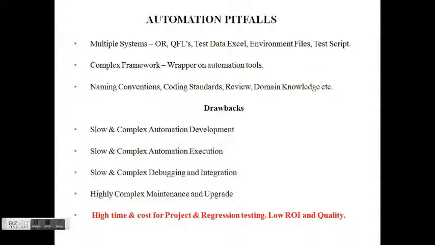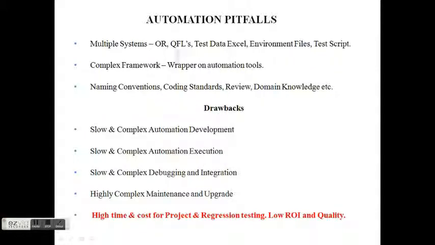The drawbacks are obvious: slow and complex automation development, slow and complex automation execution. Execution is slow because again, when QTP starts running the tests, it has to interact with all these multiple systems plus this wrapper framework which is written on the automation tool. The same theory goes for debugging and integration also. If your script fails or if you want to figure out what is wrong anywhere, you have to again go and check in multiple systems.